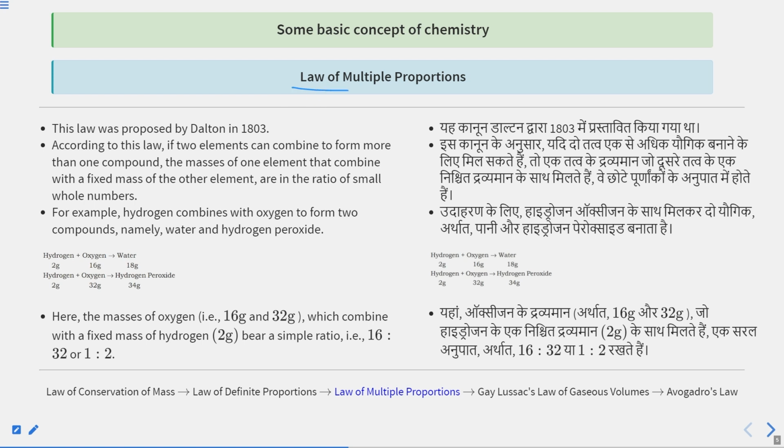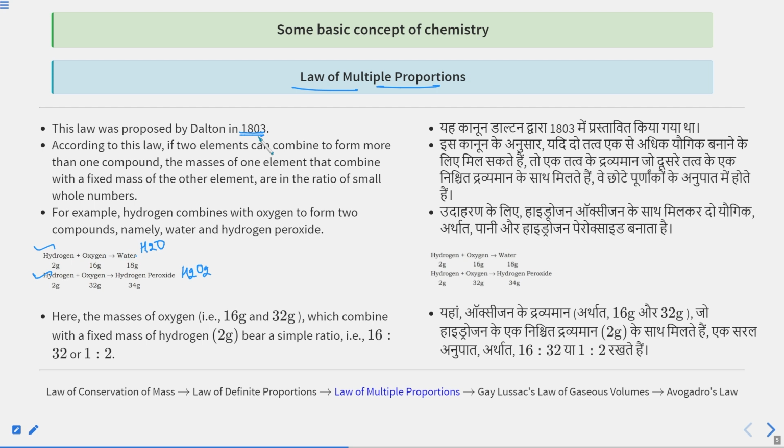As I told you, carbon can combine with oxygen and form carbon dioxide as well as carbon monoxide. Similarly, hydrogen can combine with oxygen to form water, which has the formula H2O, and hydrogen can combine with oxygen to form hydrogen peroxide, having the formula H2O2. So this law of multiple proportion, who gave these laws of chemical combinations? John Dalton. John Dalton provided this law, named the law of multiple proportion, and it was proposed by Dalton in 1803.